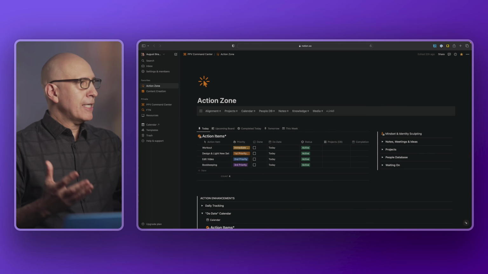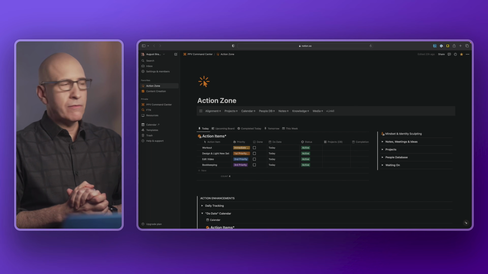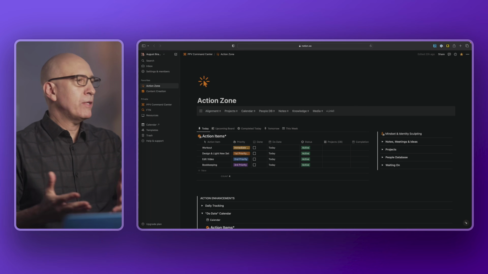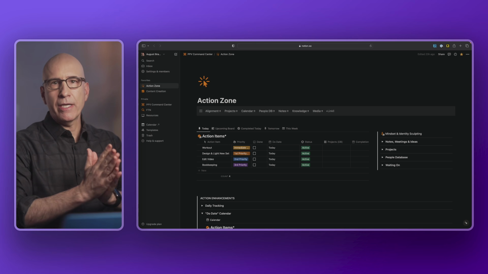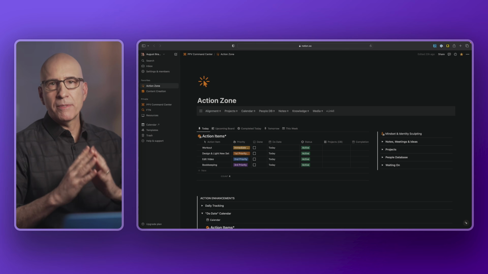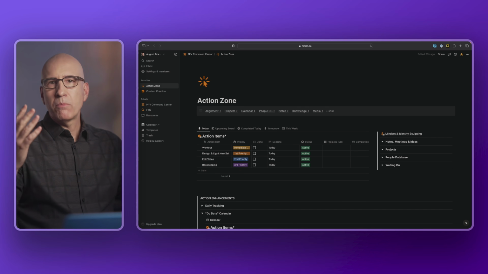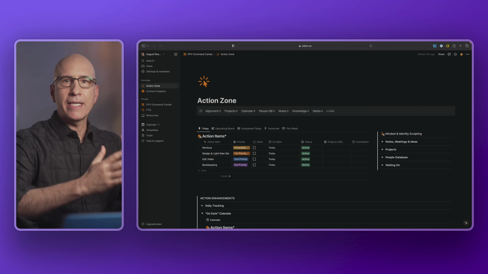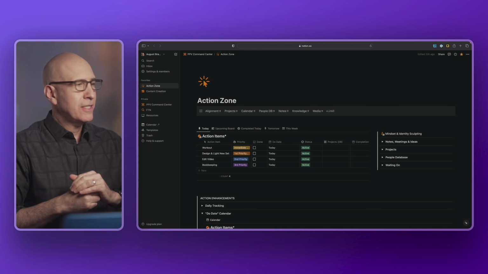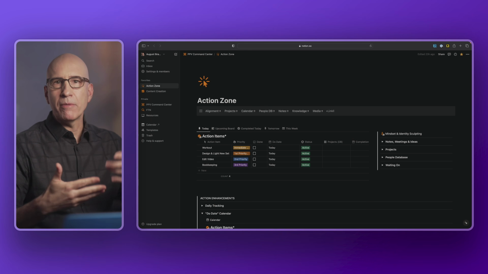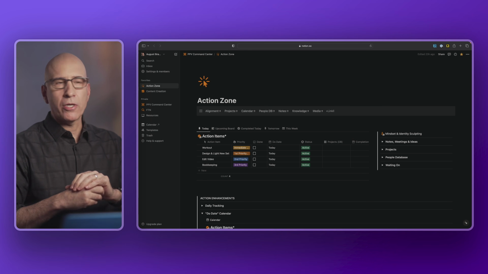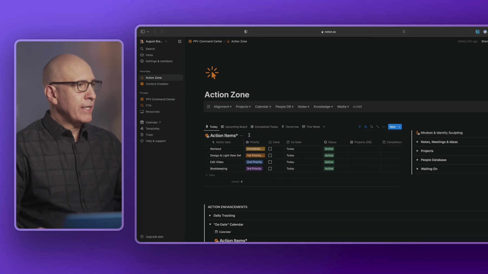So here we are in the action zone in my Pillars, Pipelines, and Vault system. If you're not using PPV, you would have some daily focus area, which zeroes in on the specific items you want to accomplish that day. It's the focus portion of your Notion system for daily implementation and action. We call it the action zone, and this is where we implement that due date, DO date protocol. So we'll have our very focused lineup of action items for today.